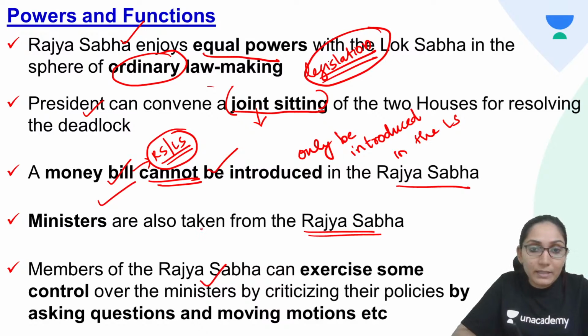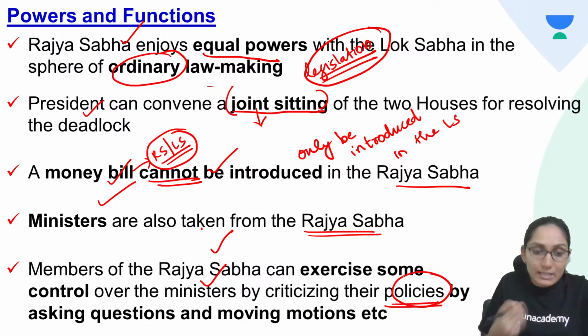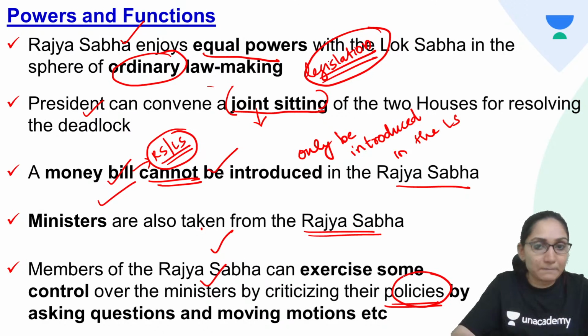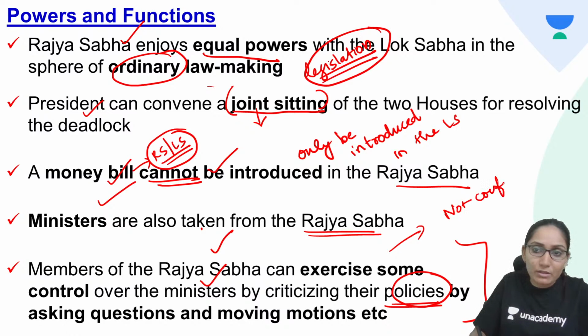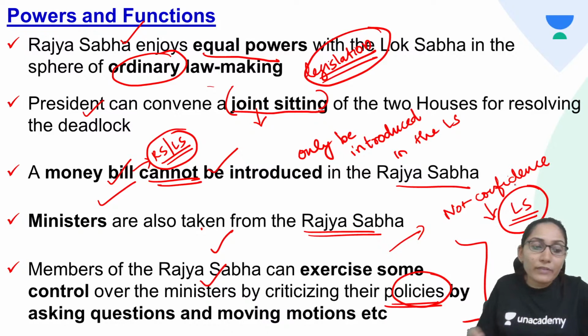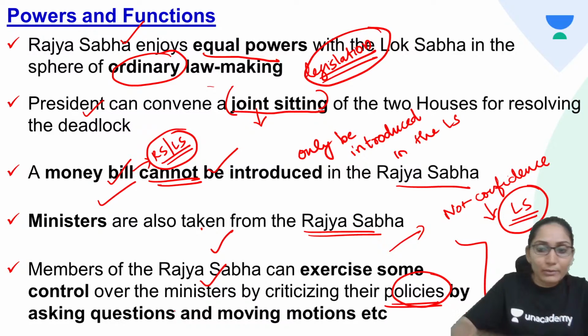So members of Rajya Sabha can exercise control over the ministers by criticizing the policies, by asking questions, by moving certain motions, etc. Now here an important point is that no confidence motion can only be moved in the Lok Sabha. Why? Because no confidence motion is to prove the confidence of the government in the House. Now the Council of Ministers, which is representing the government, are held responsible to the Lok Sabha. So that is the reason no confidence motion can only be moved in the Lok Sabha.